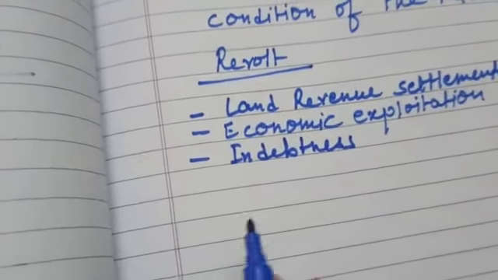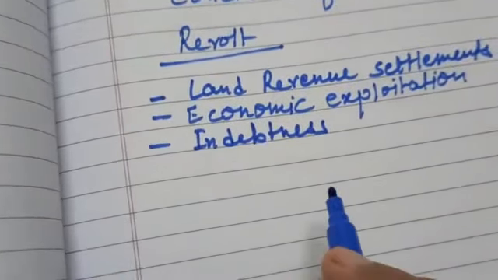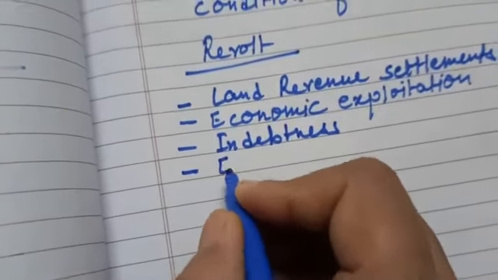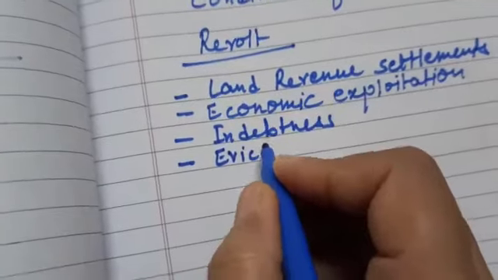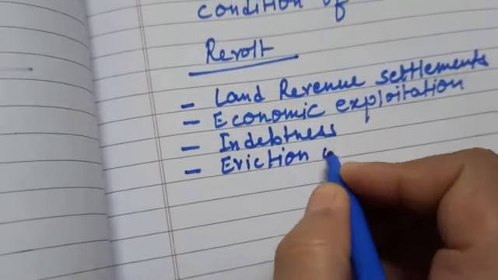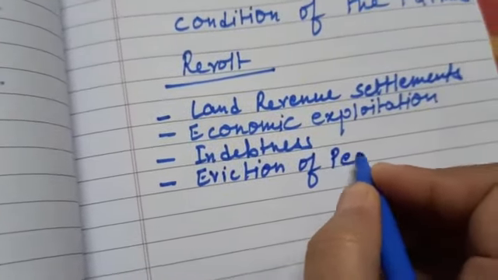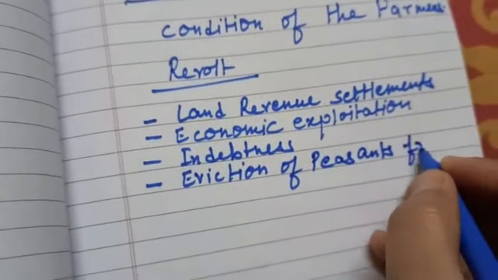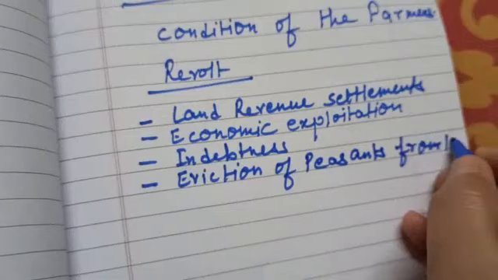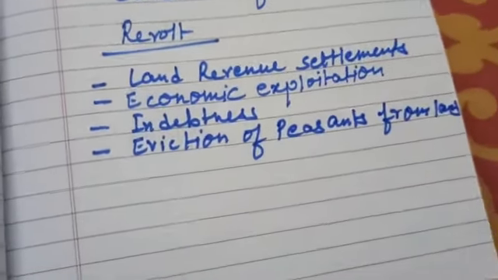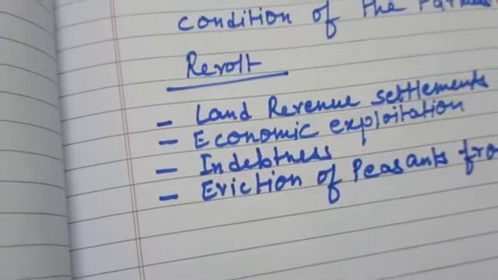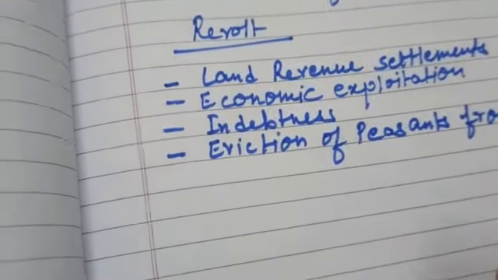Then eviction of peasants from land led them to become landless laborers. Why was it so? Because they were unable to pay the taxes when there were no crops because of natural calamities.